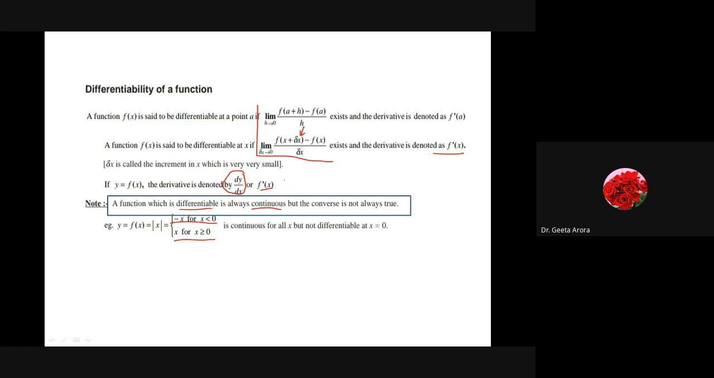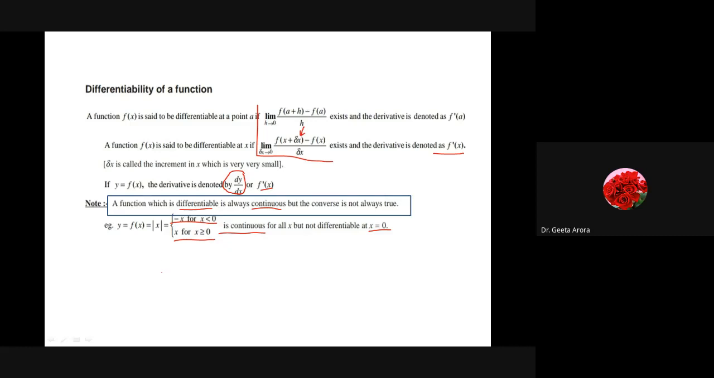So if we talk about this modulus function, it is continuous. If we calculate the limit as x tends to 0, then obviously the value will be 0. But it is not differentiable at x equal to 0. Now why is it not differentiable? Obviously you have to do it. We have not done the proof, it is just a statement.